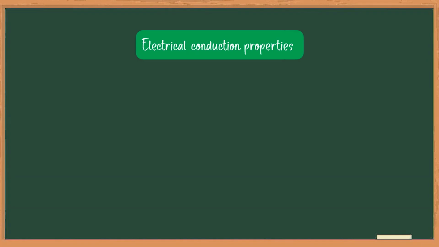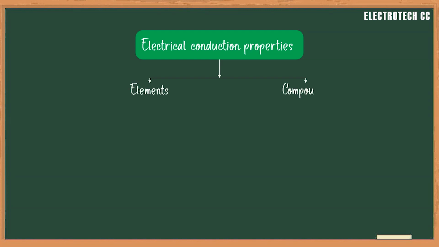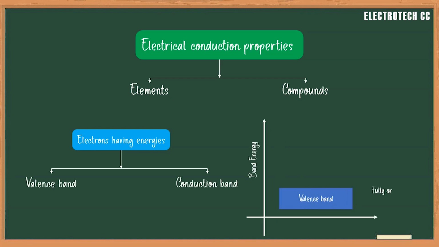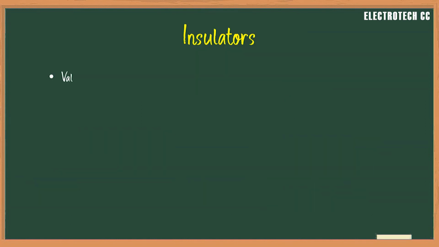The electrical conduction property of different elements and components can be explained in terms of the electrons having energy in the valence and conduction band. So let's start with the insulator.